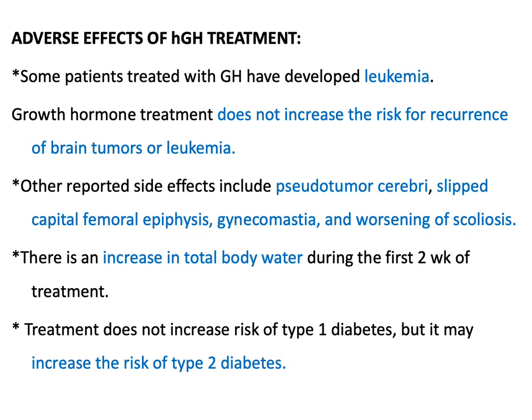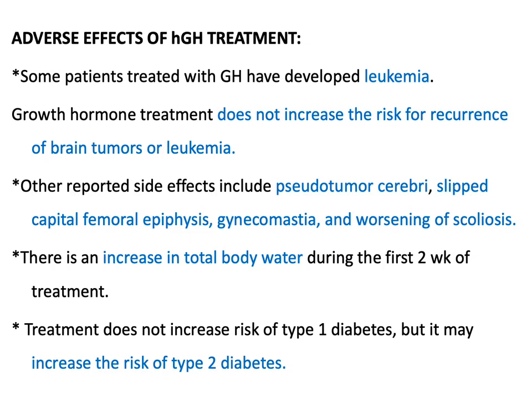Adverse effects of growth hormone. Some patients treated with growth hormone have developed leukemia, but it is not proved that leukemia is because of growth hormone. It is published that it does not increase the risk of recurrence of brain tumor or leukemia.